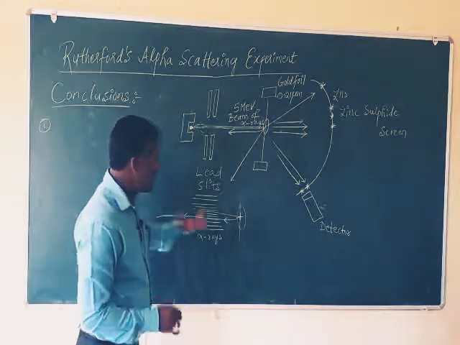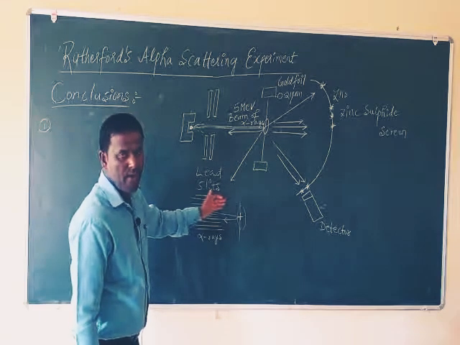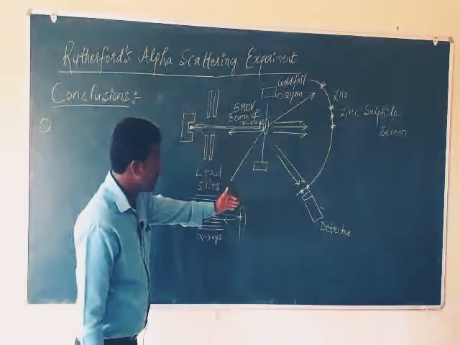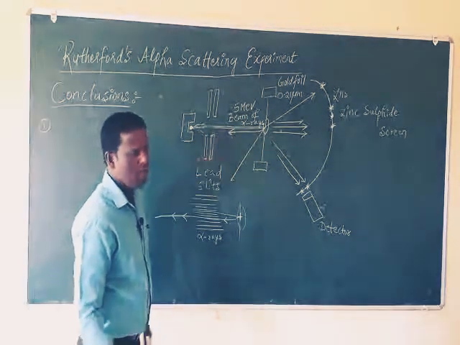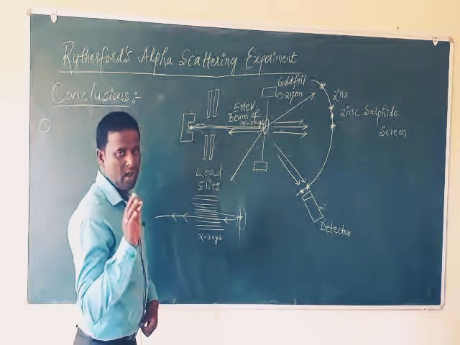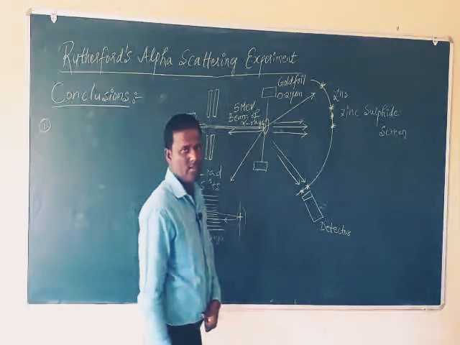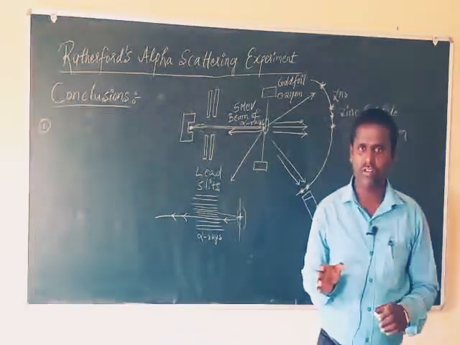The reason is that the alpha ray is a positively charged particle, and the nucleus of the gold foil is also a positively charged particle.